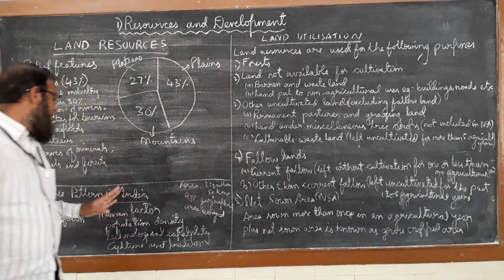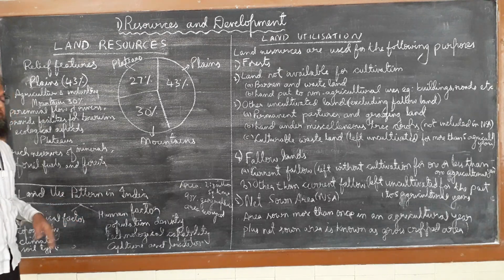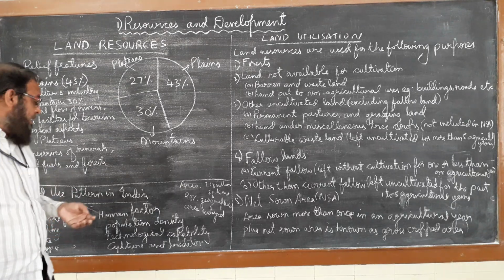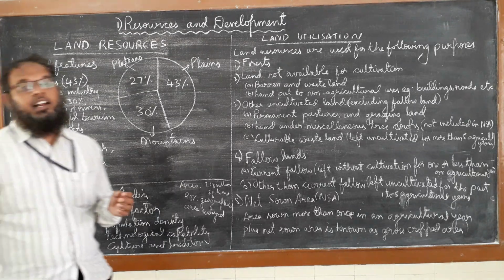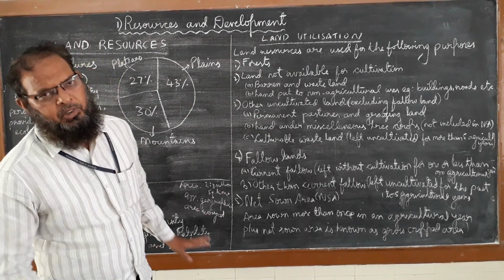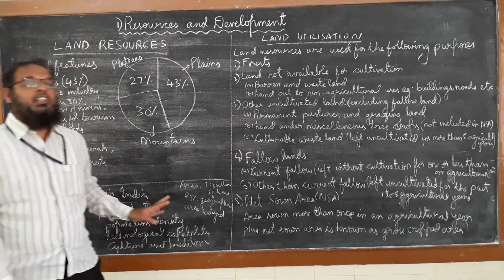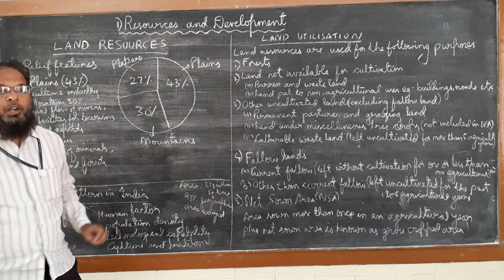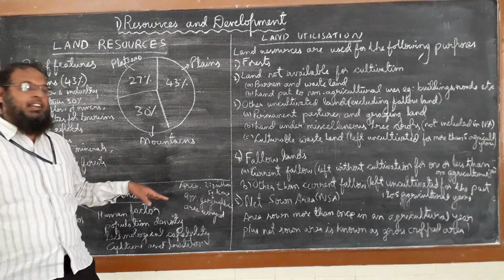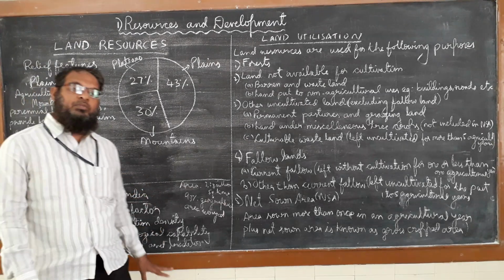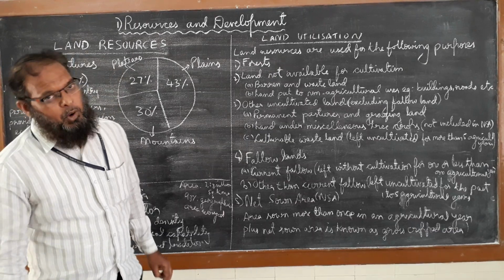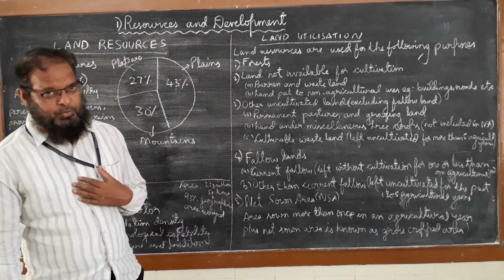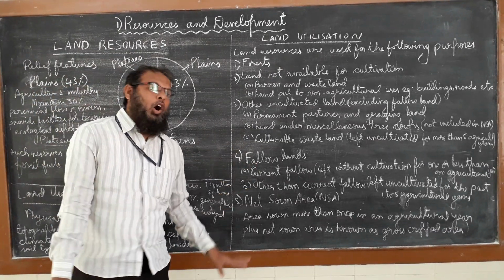Whereas the human factors include population density, technological capability, culture and traditions, etc. So in this way we are using the land based on natural, that is physical, and human factors.